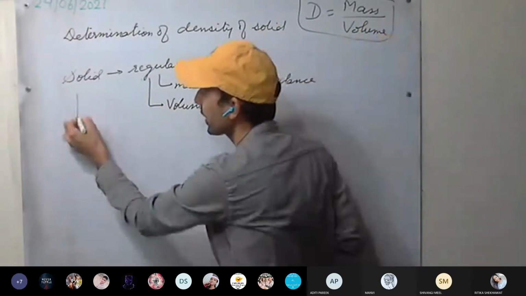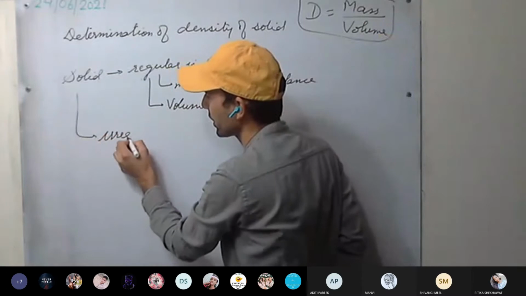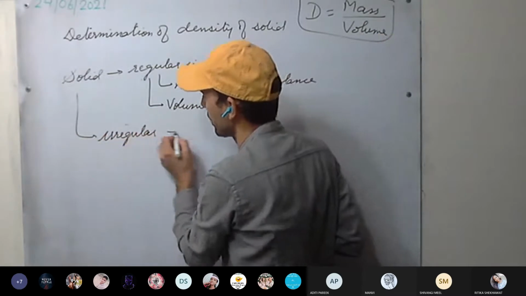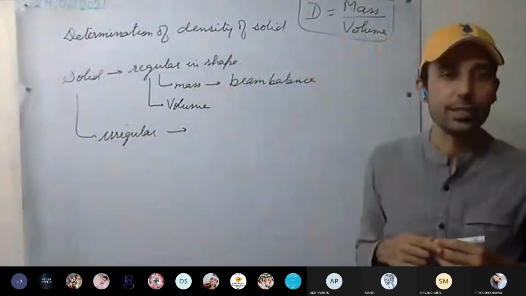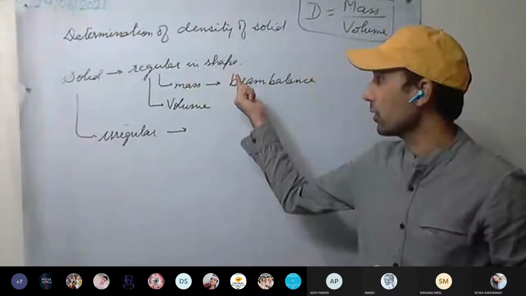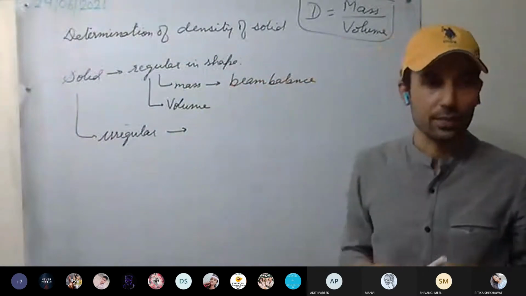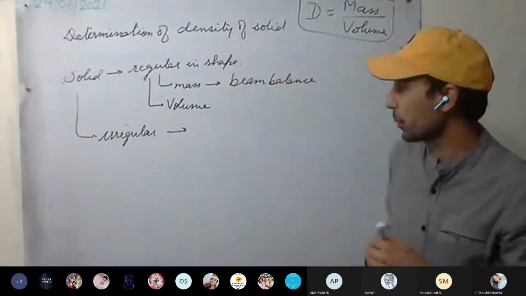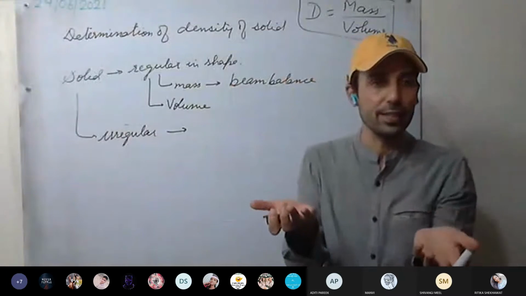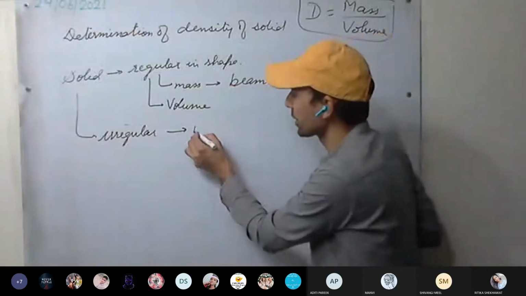But if the solid is irregular, how can we calculate it? If it is irregular, mass we can calculate using a beam balance. Whether it's regular or irregular, we can put it in the pan of the beam balance and calculate the mass.